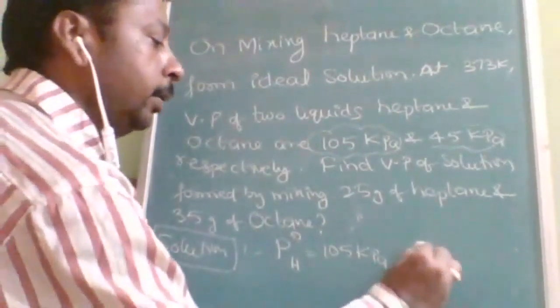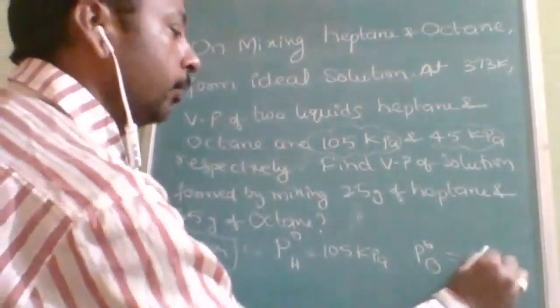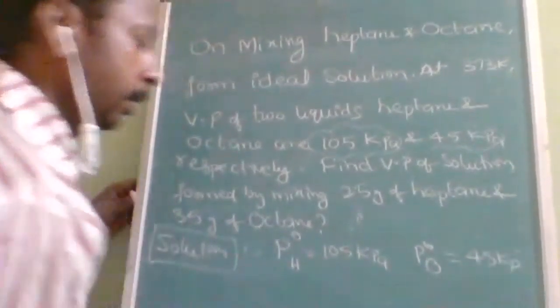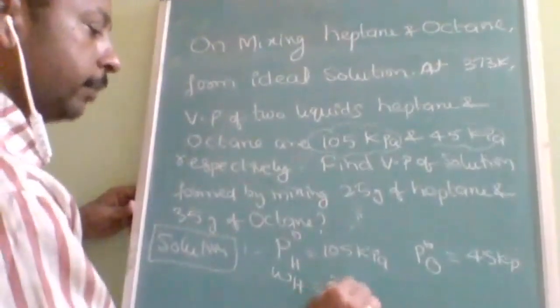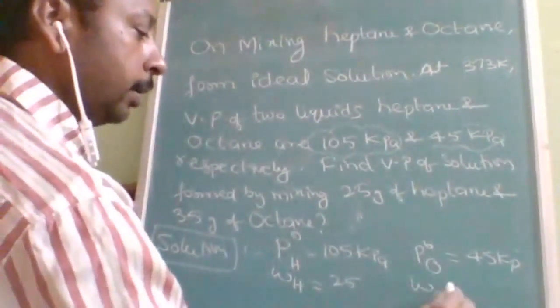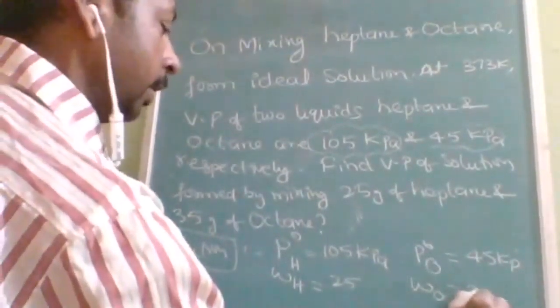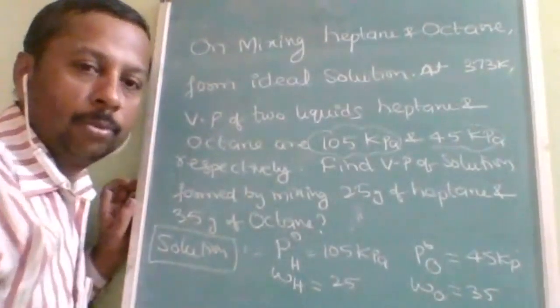And P naught octane is equal to 45 kPa. Mass of heptane is given as 25, and mass of octane is equal to 35.